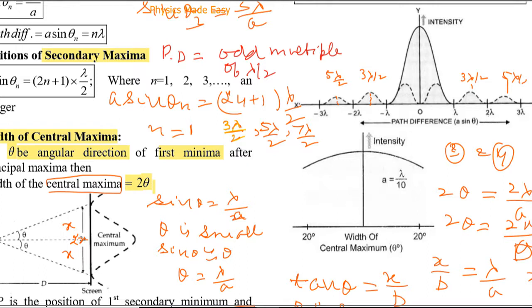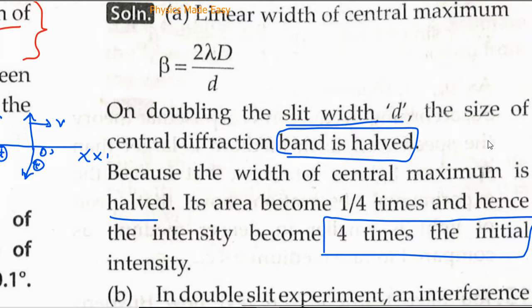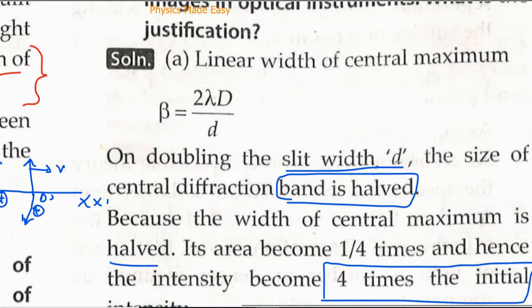If I draw a diagram, let me now draw a diagram here. Let this be the straight line. Now let us say this was the original width of the central maximum. Now it is becoming sharper and the width will remain to be this. This is the final width.